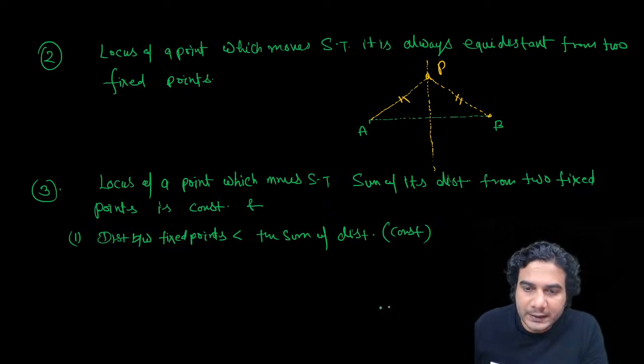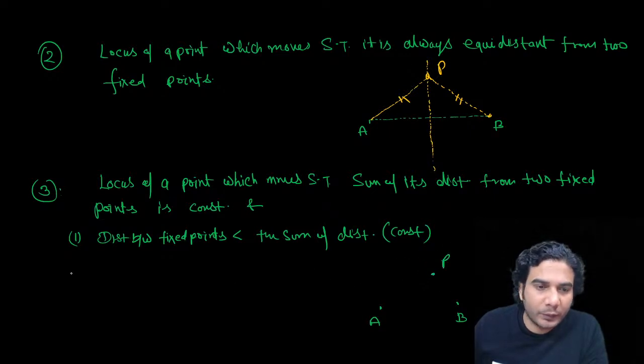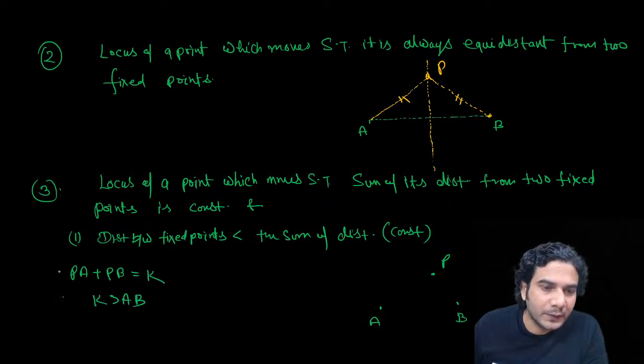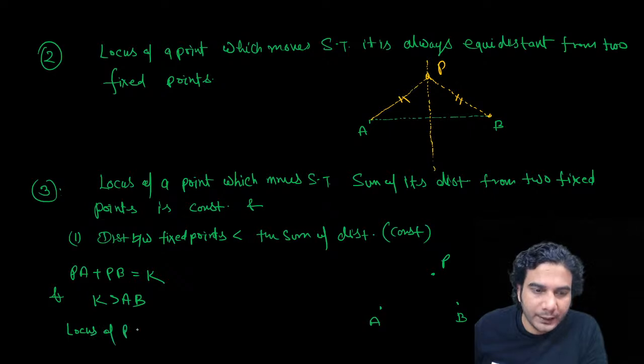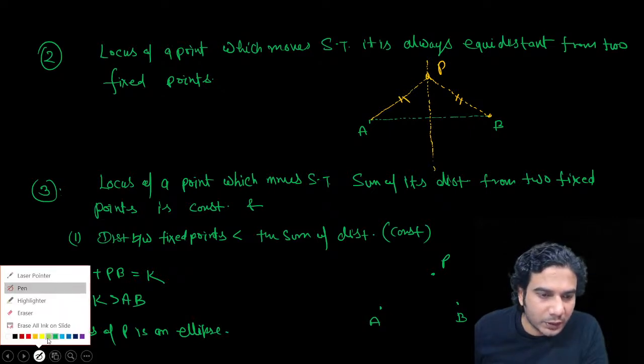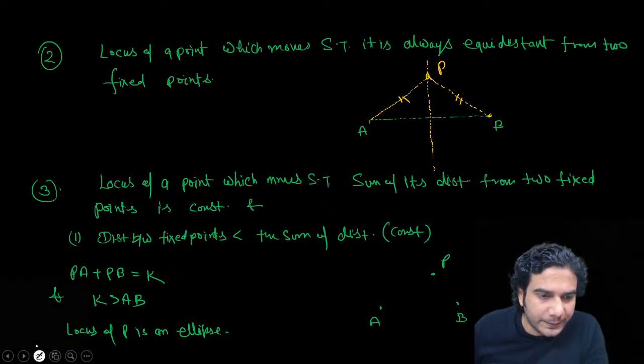Okay, so let's say A and B are the fixed points and P is a moving point. So PA plus PB is a given constant and that constant is greater than AB. Okay, in this case the locus of P is an ellipse, remember that. And an ellipse is like this.